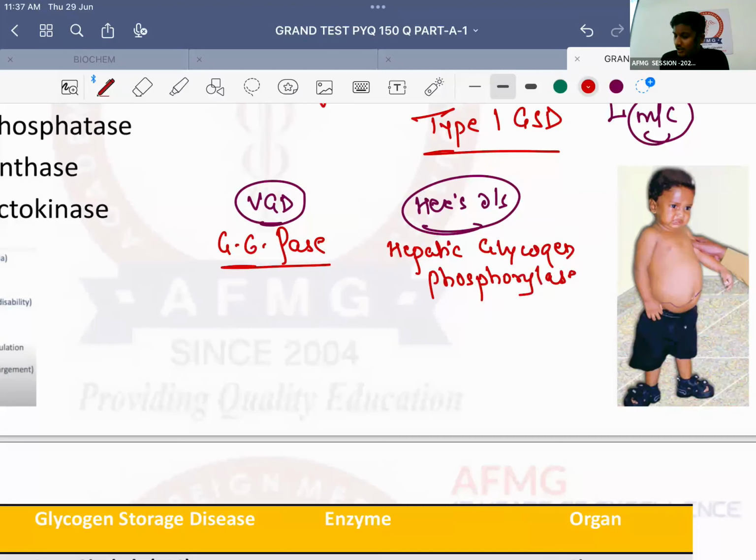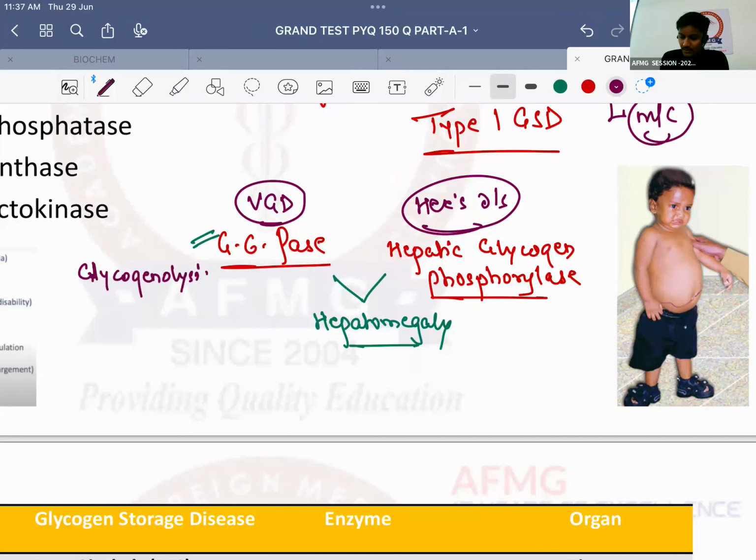Now, in both these conditions, if the glycogen is not broken down, where will it collect? It will collect in both the conditions in the liver itself. Therefore, in both the conditions, the child will have hepatomegaly. How to differentiate? Now, this glucose 6 phosphatase, guys, is it the enzyme only required for glycogen breakdown? What else is it used for? Very good. It is also an enzyme which is required for gluconeogenesis.